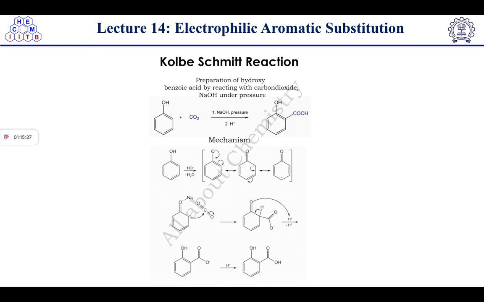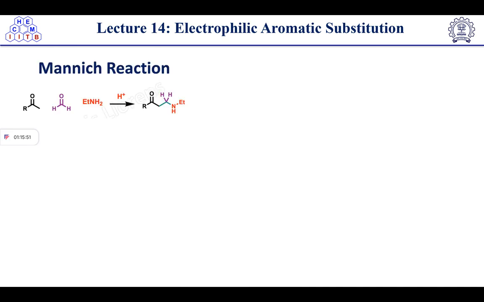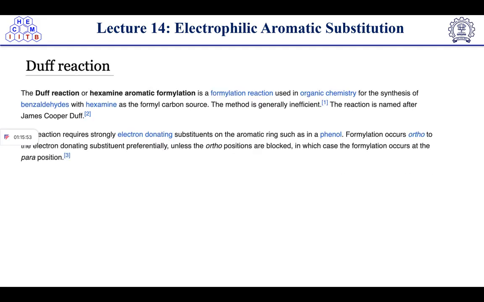Then we have discussed the Kolbe-Schmitt reaction, preparation of hydroxybenzoic acid by reacting with carbon dioxide and sodium hydroxide under pressure. So the mechanism is given here. This is homework for you. Go and check the week 7 class and you will get the mechanism. So the Mannich reaction also we have discussed.